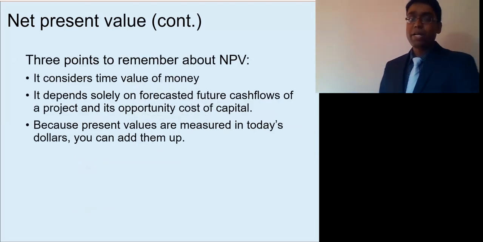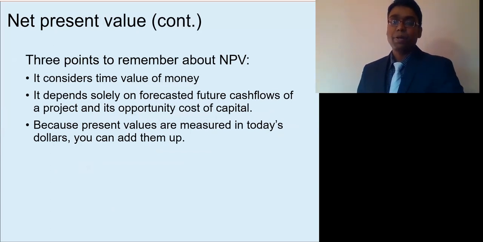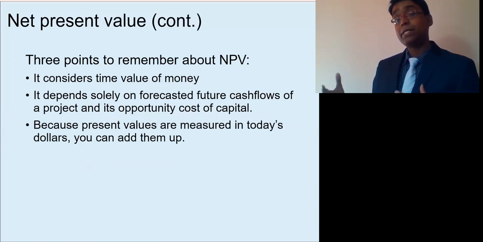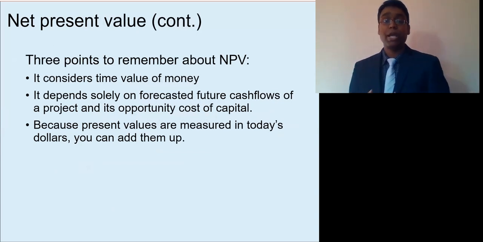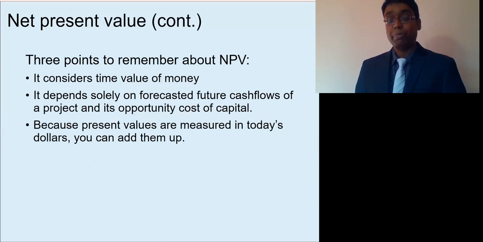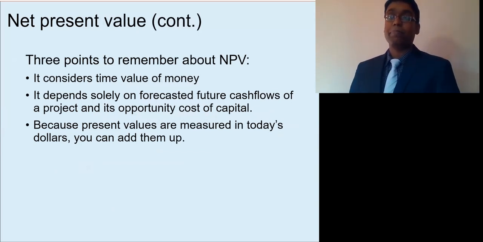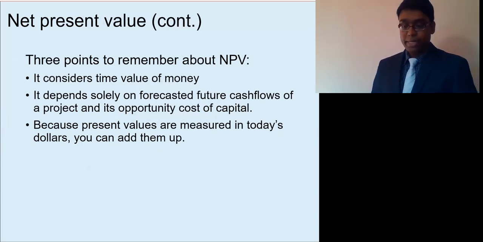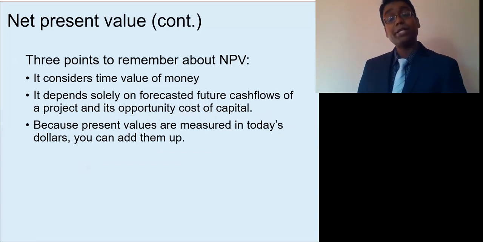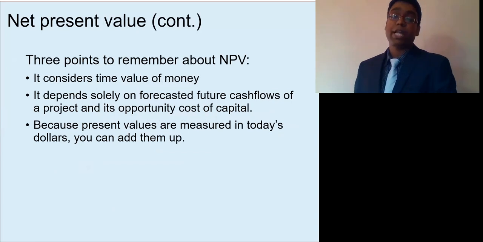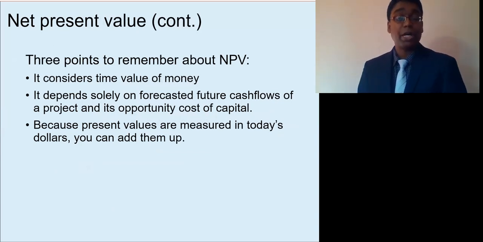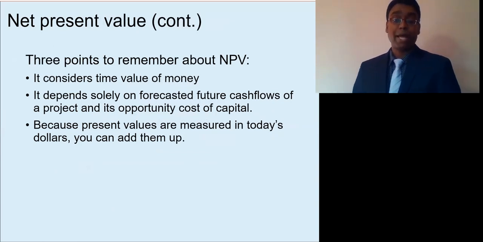Three points to be remembered about NPV. First of all, it considers the time value of money. It means that $1 today is worth more than $1 tomorrow, because $1 today can be reinvested to earn some positive returns. Secondly, NPV solely depends on estimated future cash flows and required rate of return, so it's not affected by management's choice of accounting method or the profitability of the project.